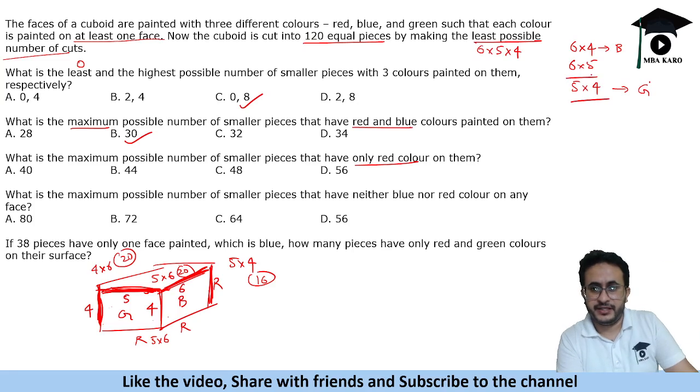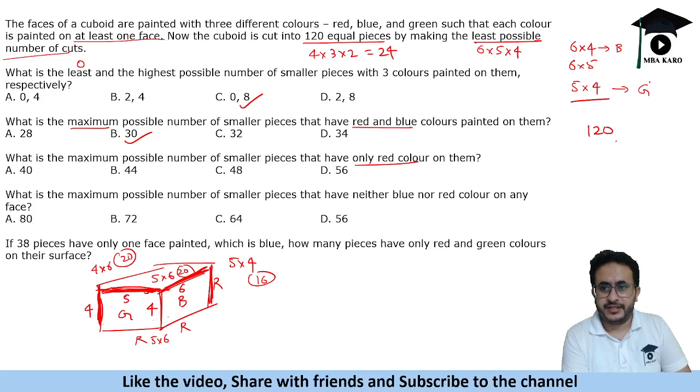20 is only green, 30 is only blue, so 120 cubes are there. Okay, how many are invisible? Invisible are 4 into 3 into 2, that is 24 invisible. Okay, so this is total. This is 20 is green, right? 24 is blue, 24 is invisible.